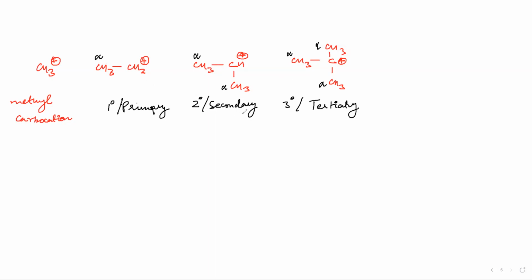1 alpha carbon. Here there are 2 alpha carbons. What is alpha carbon? The carbon which is directly joined to the functional group. What is the functional group here? This is cation, because as we can see, what is the last term here? Carbo, and this is cation. So cation is a functional group.